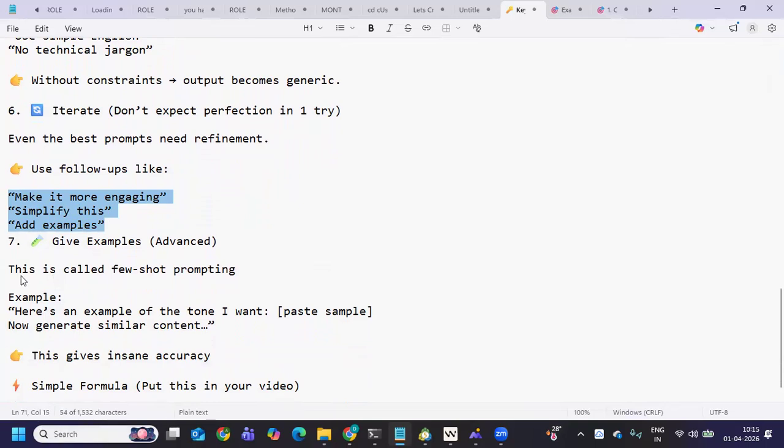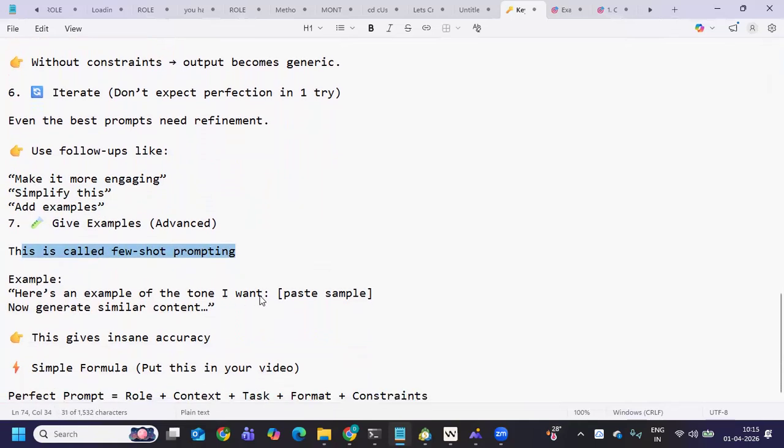Next is what is called few-shot prompting. So here is an example of the tone I want. Paste it. Look, the perfect prompt contains these important points: one, role, second, context, and then task, format, and constraint. These are something that you always need to give whenever you are giving a prompt. I hope you have taken something from here. Now we'll see an example.